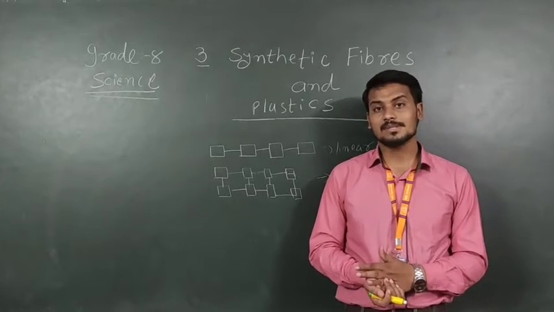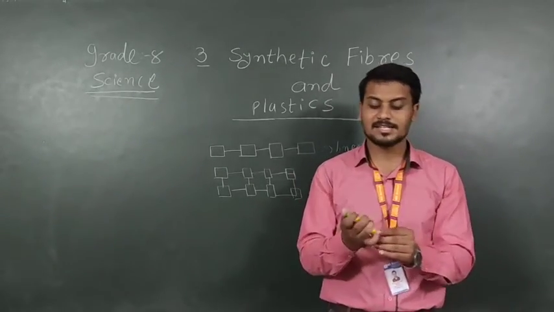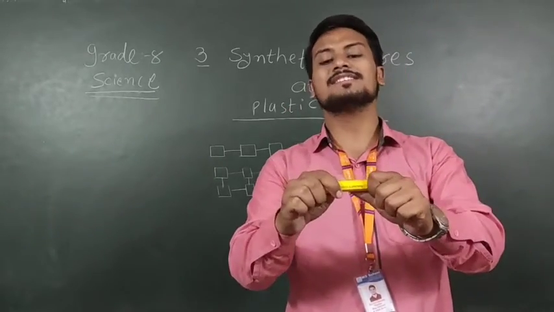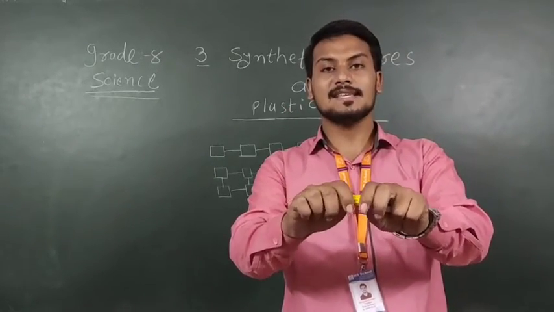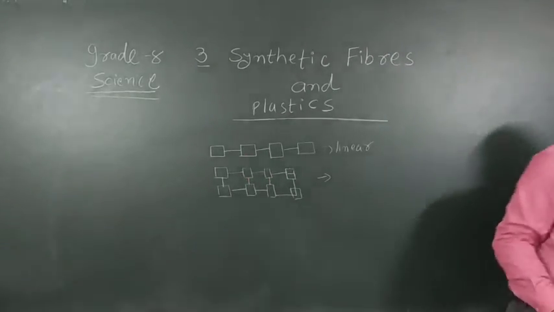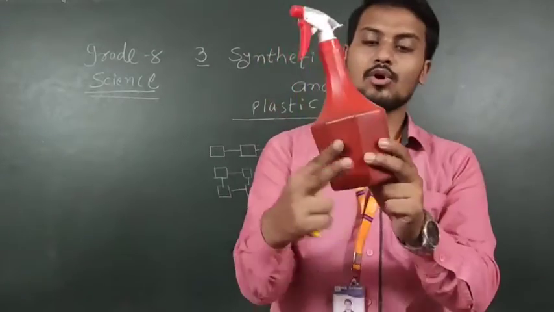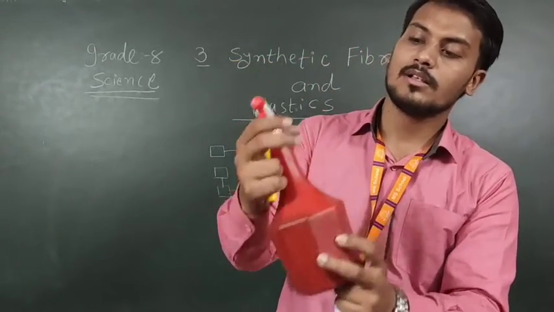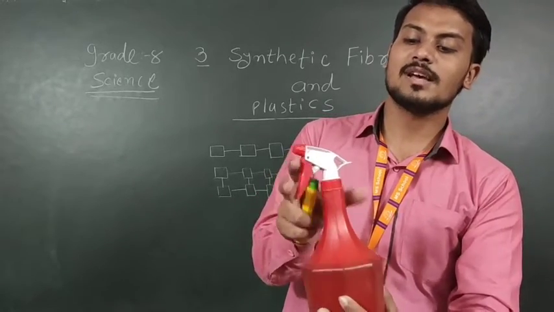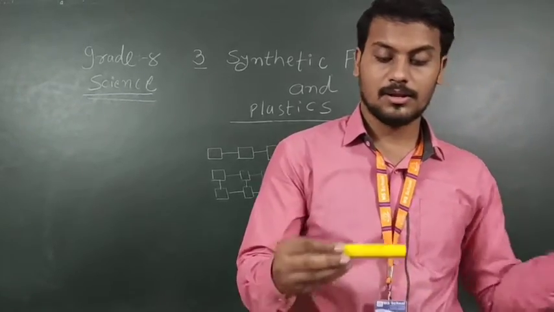But sometimes some plastics are not easily moldable. This is a plastic. This is a chalk stand. This is a plastic, right? I cannot easily mold it. And sometimes this is also a plastic. That is a bottle. Easily moldable. So some plastics are easily moldable and some are not moldable.